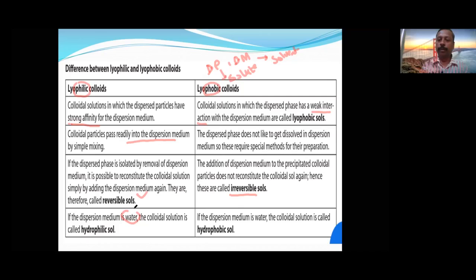If the dispersion medium is alcohol, then alcosol. Benzene, benzosol. Okay. So this is about the classification of lyophilic and lyophobic. These are the differences between lyophilic and lyophobic colloidal solutions. Okay. Now let's see the next one.